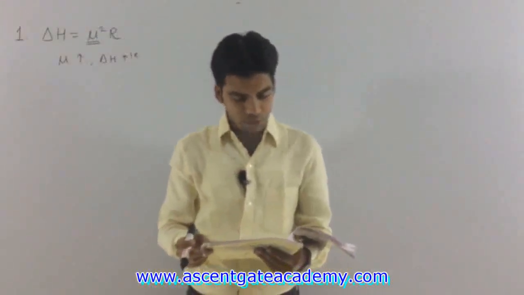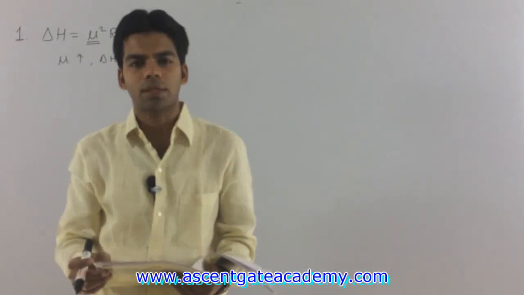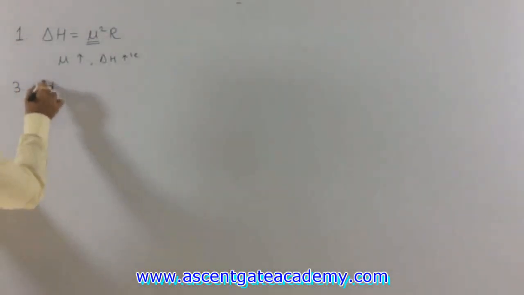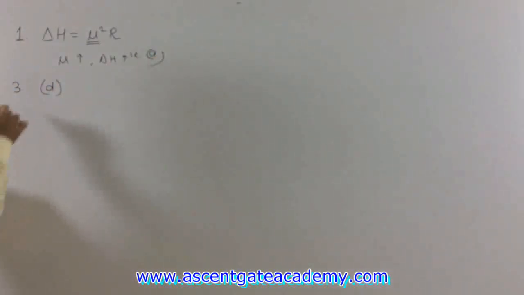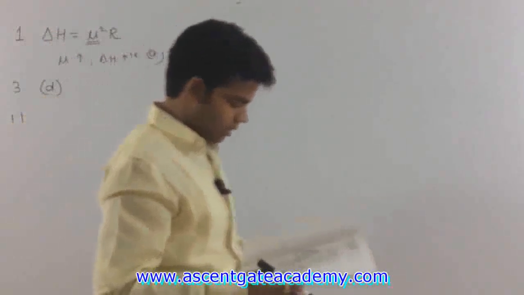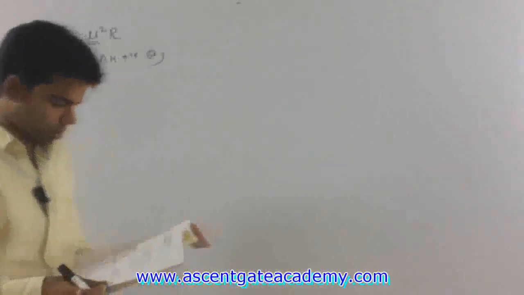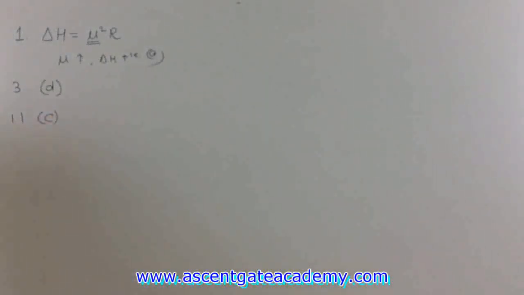Next question is question number 3 according to the booklet. Hot rolling of mild steel is carried out. As I told you, hot rolling is a rolling process which is carried out above recrystallization temperature. Okay, so the answer for this is D. Here the answer is A. Next is question number 11. Cold working of steel is defined as the working. What is cold working? The working below its recrystallization temperature. So the answer is C, the working below recrystallization temperature.